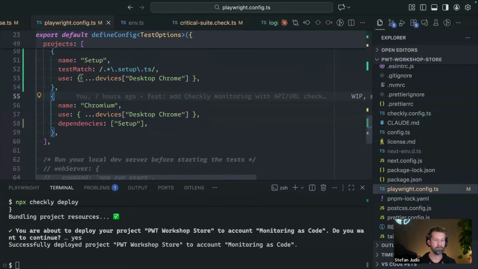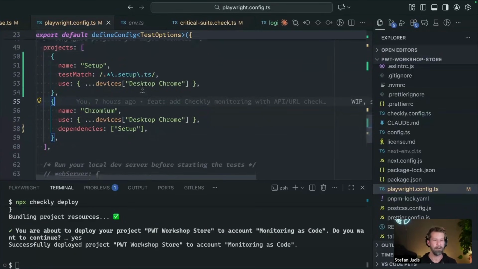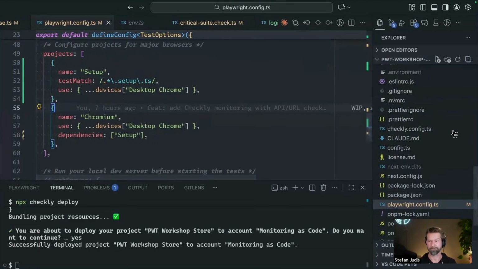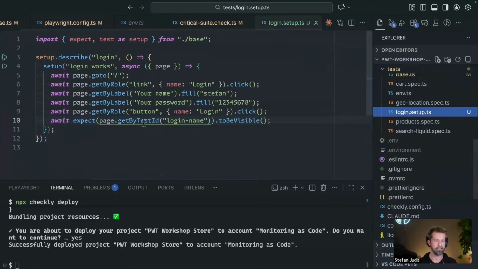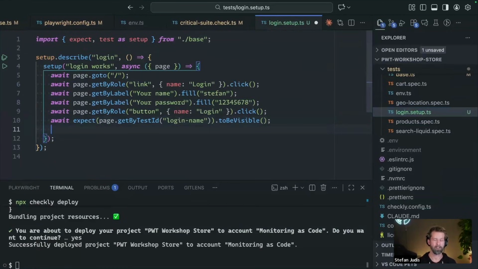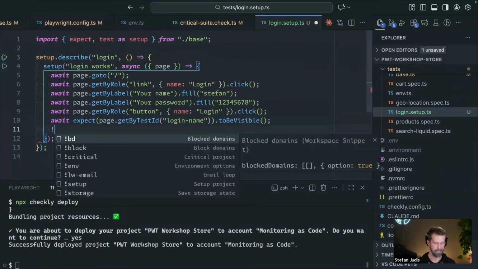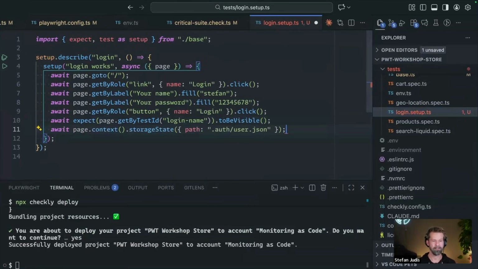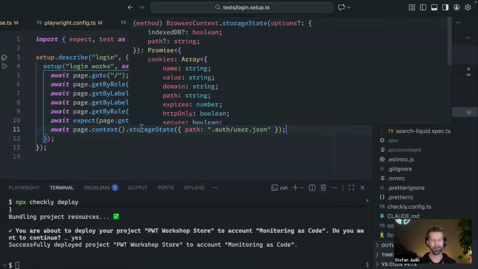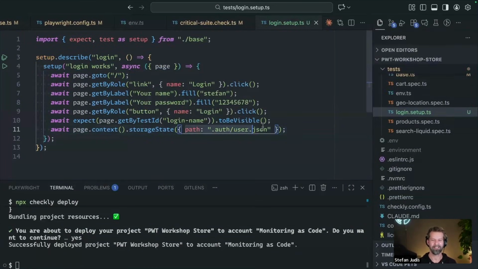So when we now perform these tests, we want the login tests to run first. But there's no shared state yet. So when we go back into our login setup, after the login, we can start using storage state. Storage state is pretty much all the stuff that happened on the page and was set in the browser, written to a JSON file.